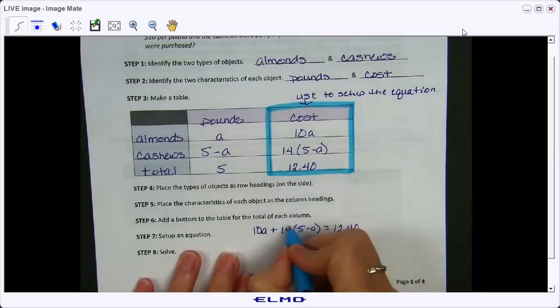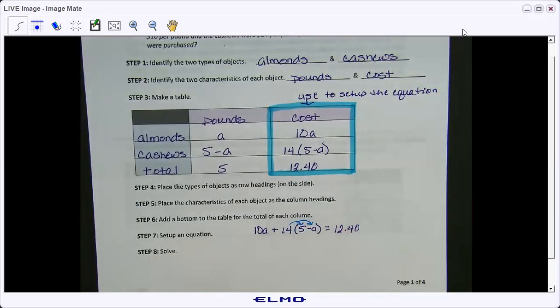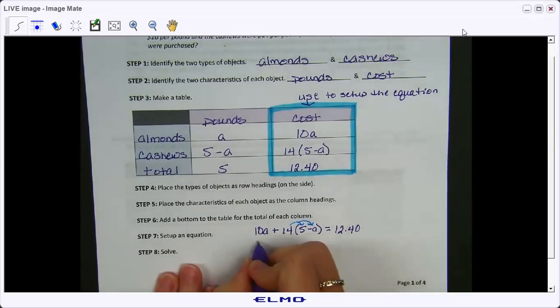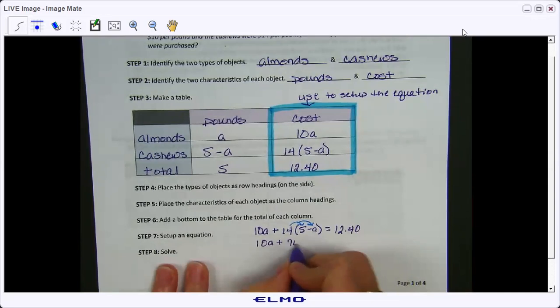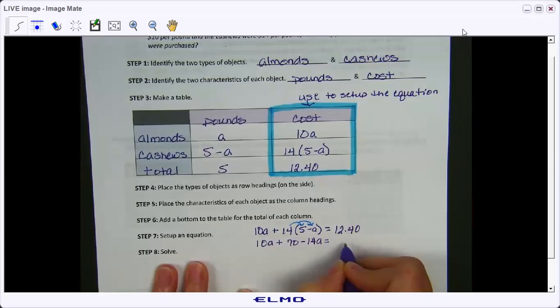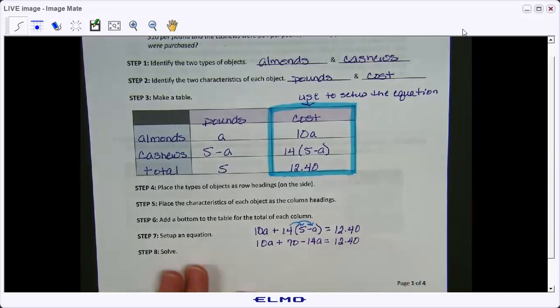We want to do our distributing first, so 14 being distributed to both the 5 and the negative A. So we have 10A plus 5 times 14 is 70 minus 14A equals, oh, you know what?